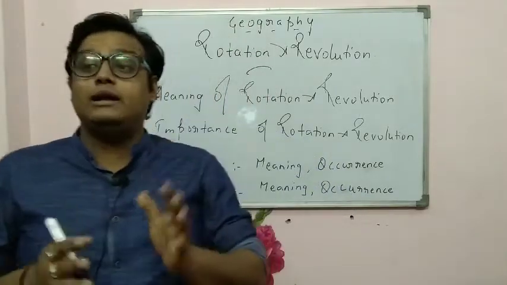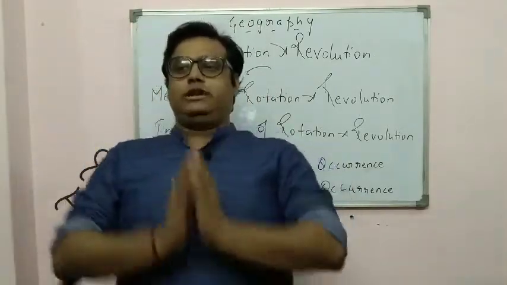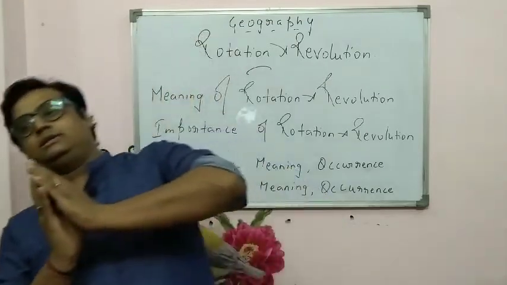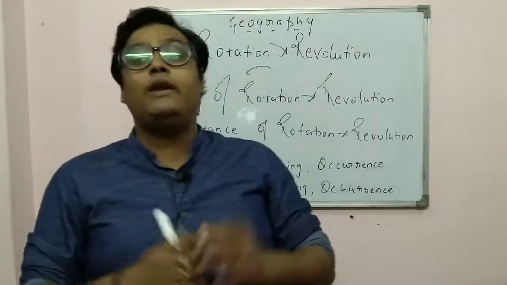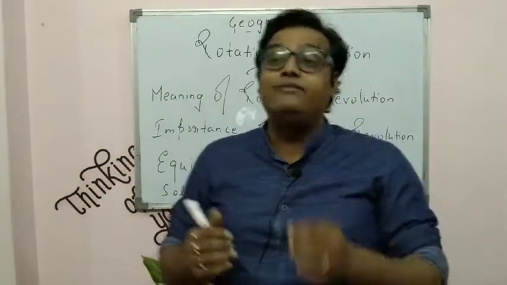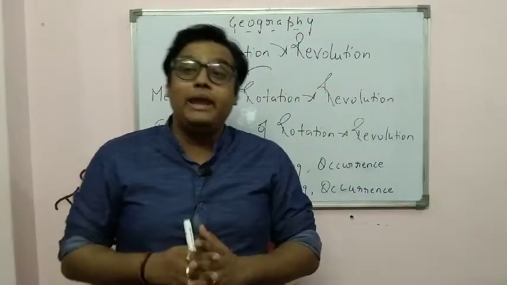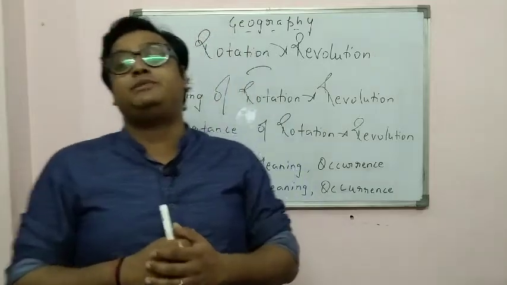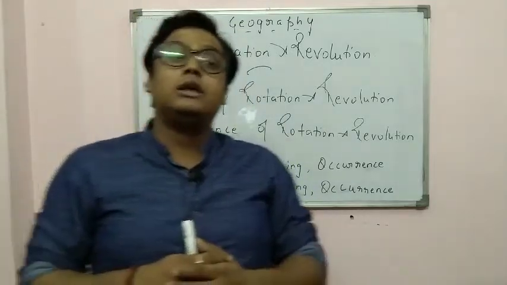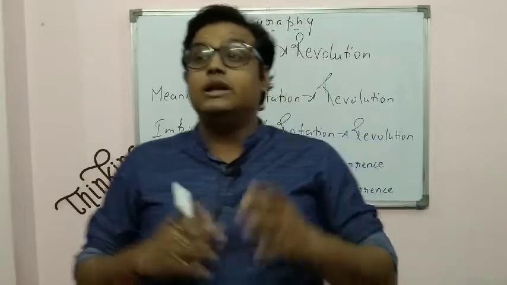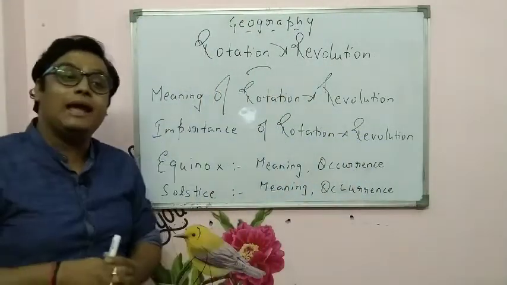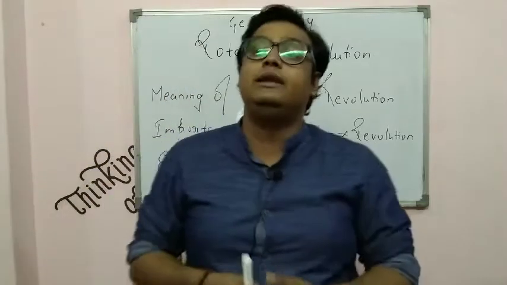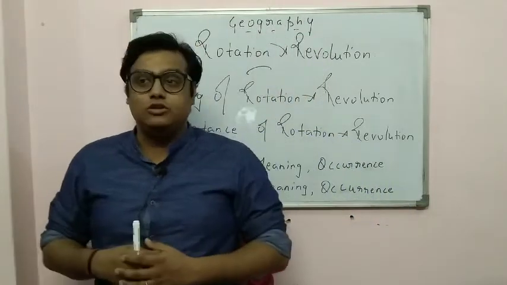You know that our earth is not erect. It is not straight like this. Our earth is tilted. Correct. Our earth is tilted at an angle of 23.5 degrees, which makes a unique feature which is present on the earth, and we'll be discussing about it. Our earth is not erect. It is inclined on its axis at an angle of 23.5 degrees, which is known as inclination of the earth.